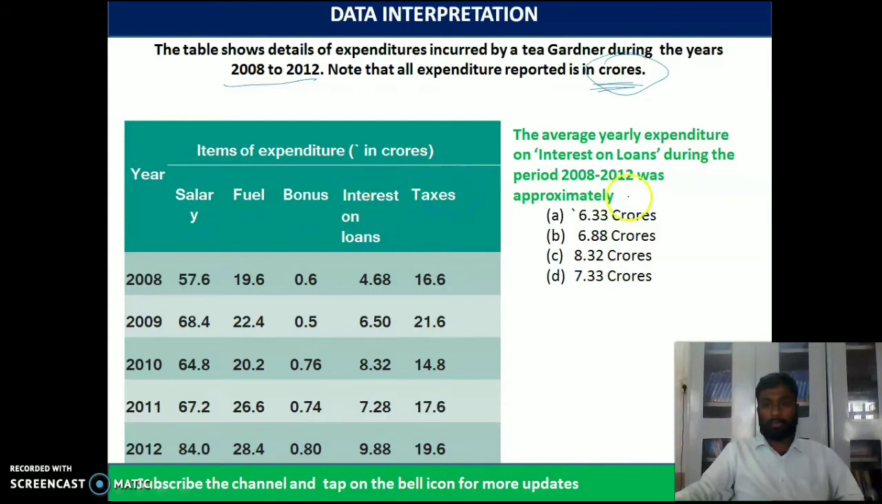Now moving forward, the question is the average yearly expenditure. The average yearly expenditure on interest on loans during the period 2008 to 12 was approximately. So try to understand. We need to understand what is the average yearly expenditure on interest on loans. So what is the formula for the average?